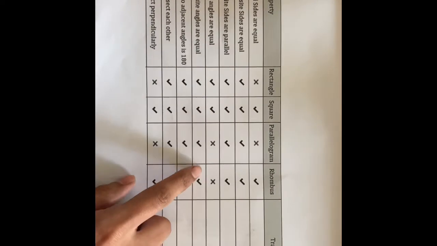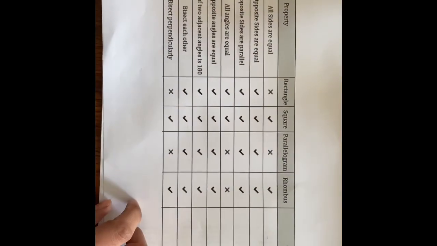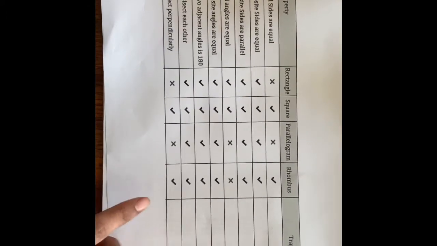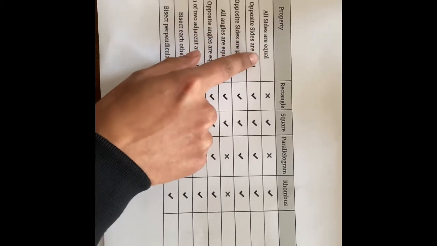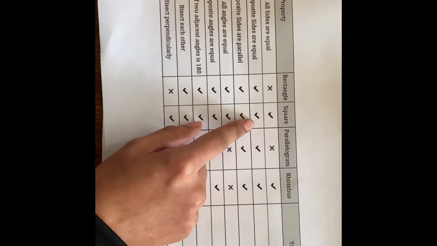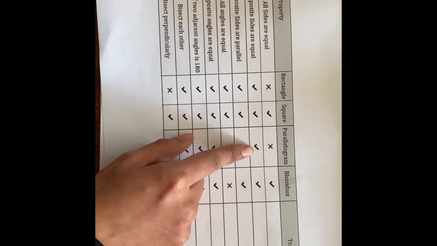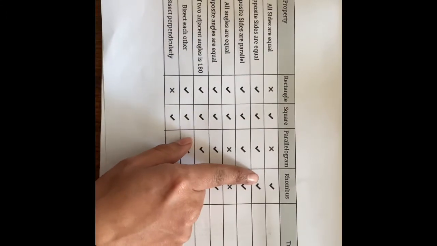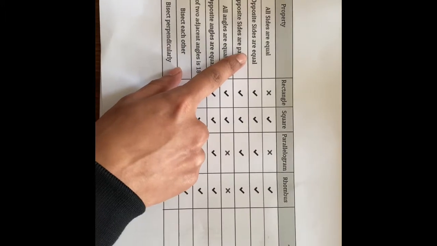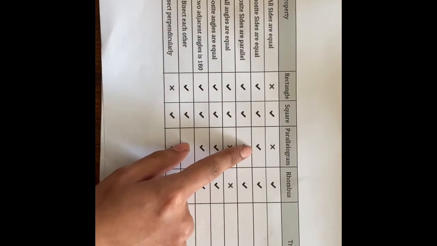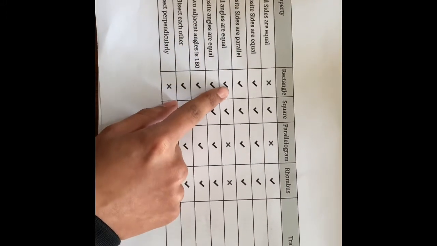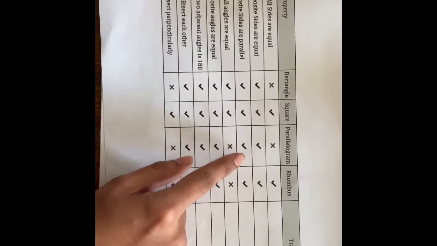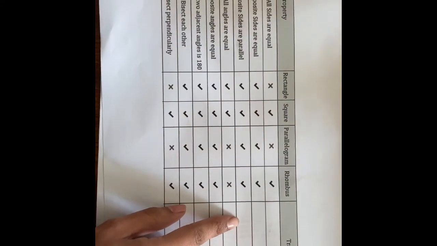From my table below, the ticks indicate how they are similar to each other, and the crosses show how they differ from each other. So as you can see, we have the sides. All sides are equal in a square, and parallel only in a square and a rhombus. Opposite sides are equal in a rectangle, a square, a parallelogram, and a rhombus. Opposite sides are parallel in a rectangle, a square, a parallelogram, a rhombus, and a trapezium.